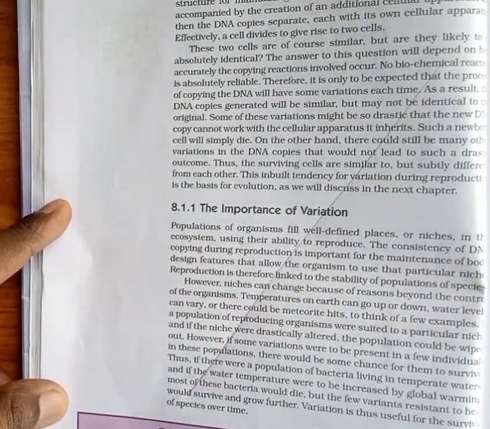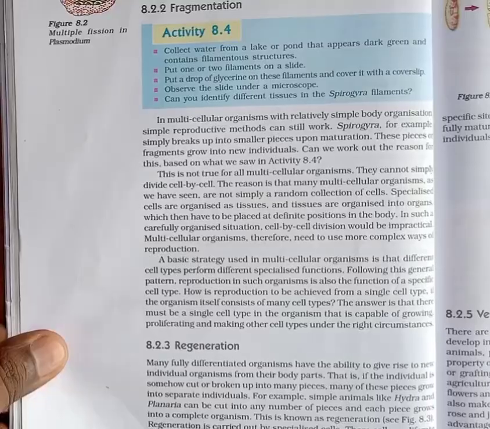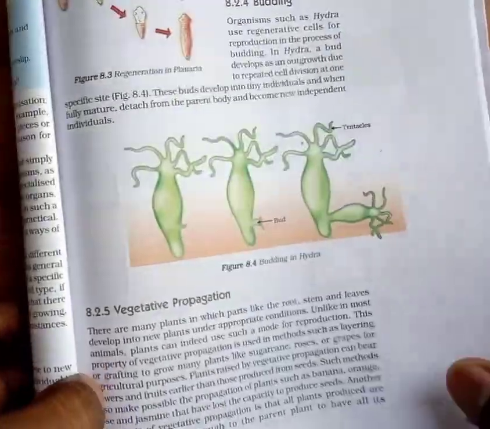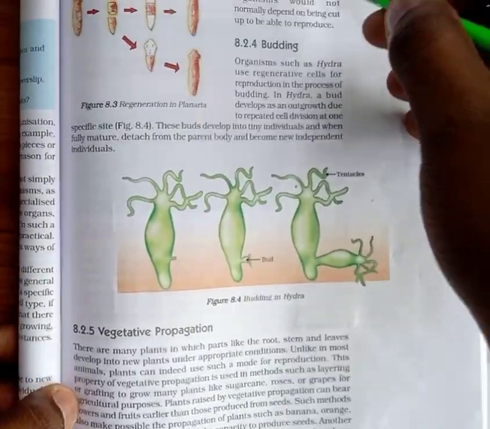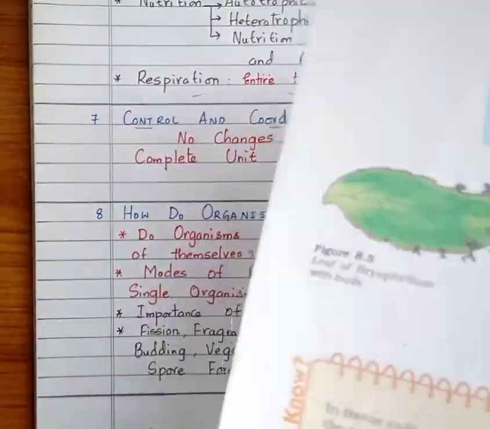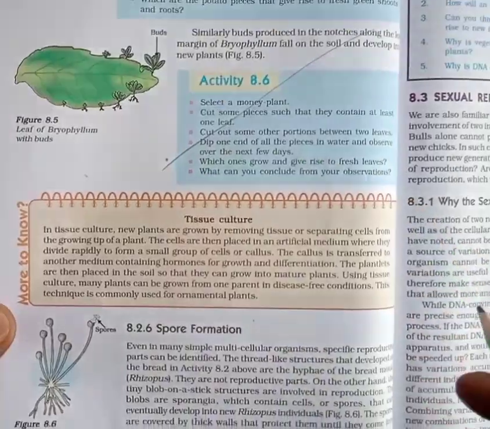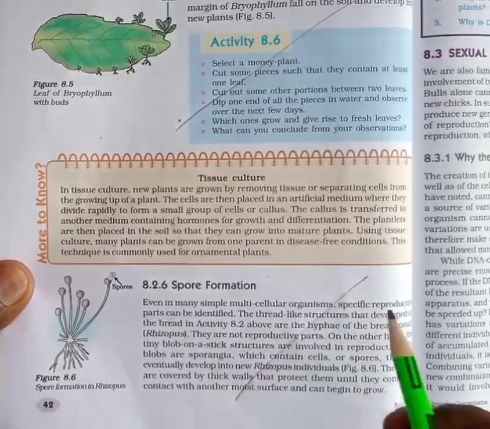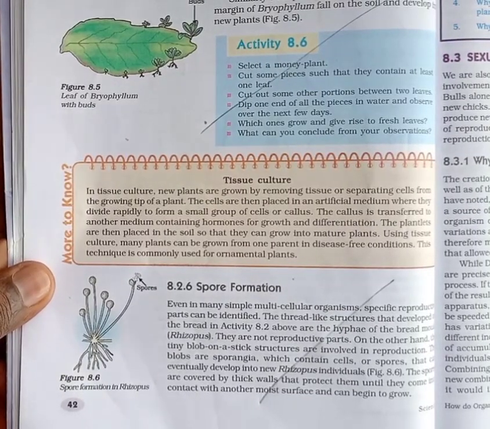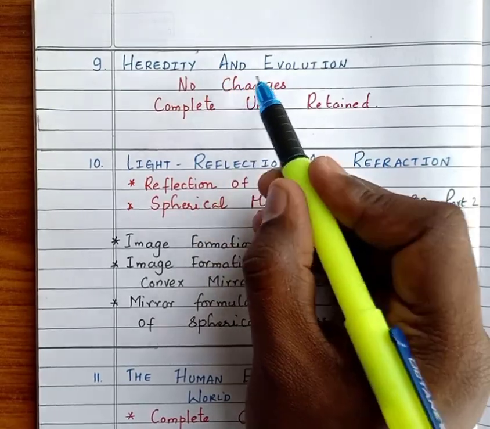These topics have been skipped for this year's examination, so no need to study them, that is modes of reproduction used by single organisms. This entire topic has been deleted for this year's examination. Other than that, all the other topics remain the same.